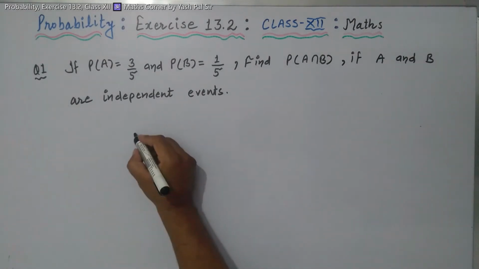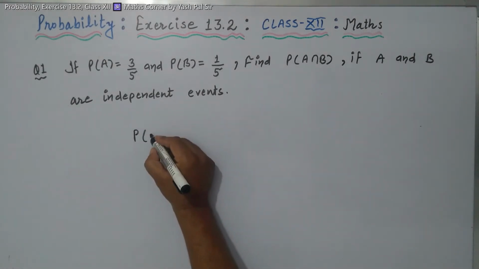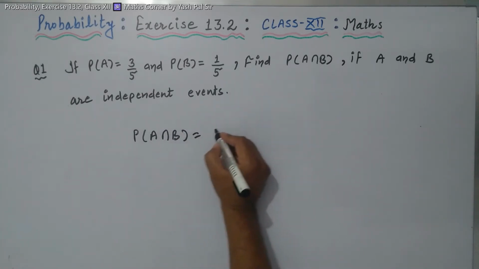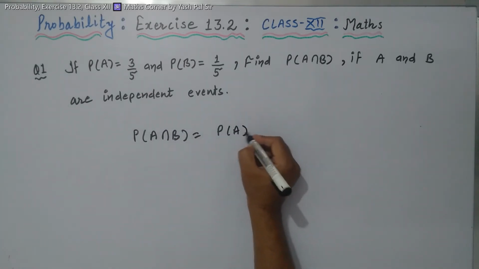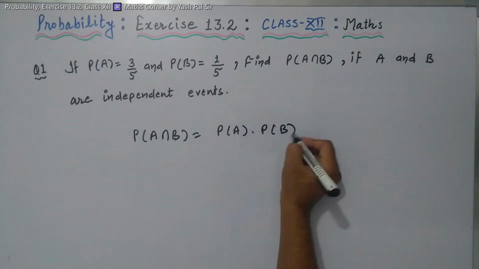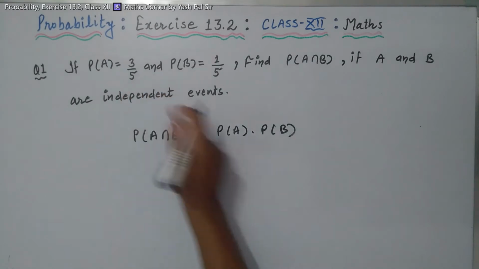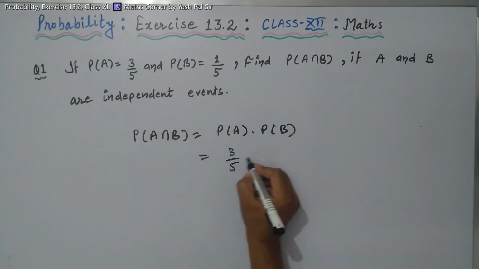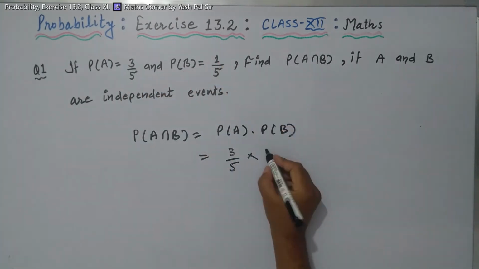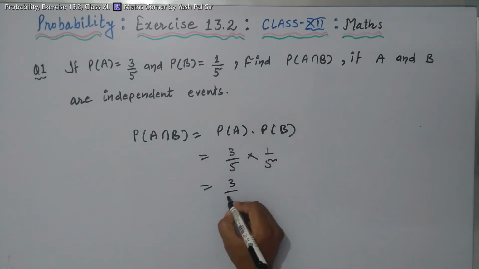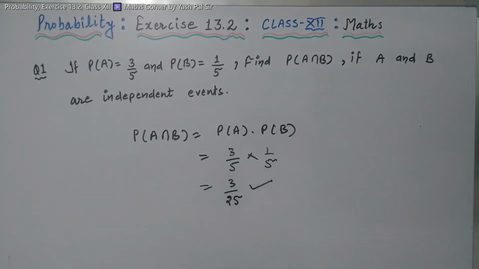Because A and B are independent events, we can write probability of A intersection B is equal to probability of A into probability of B. Now directly apply the values. Probability of A is 3 upon 5, into probability of B, which is 1 upon 5. So finally we have the answer 3 upon 25. This is the desired result.